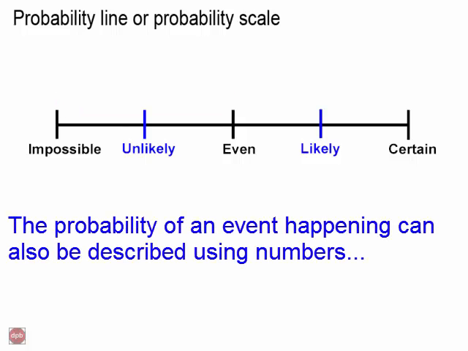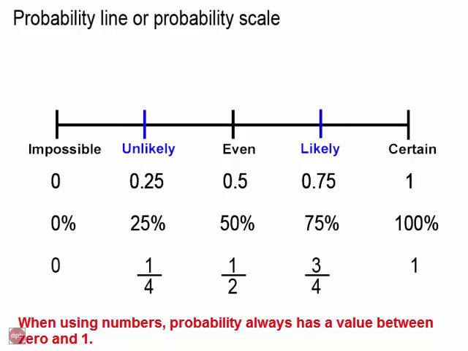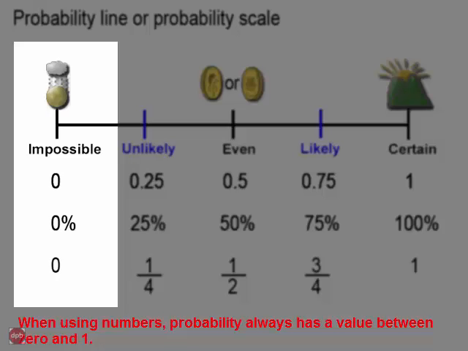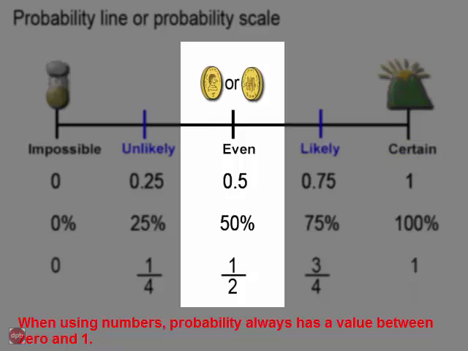So far, we've used words to describe the probability of an event happening. The probability can be described as a decimal, as a percentage, or as a fraction. So the probability of it raining on the moon can be described as impossible, 0, or 0%. The probability of the sun rising tomorrow can be described as certain, as 1, or 100%. And the probability of a tossed coin landing on its heads or its tails can be described as even, 0.5, 50%, or as a half.